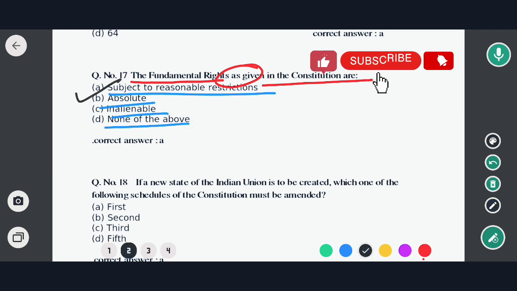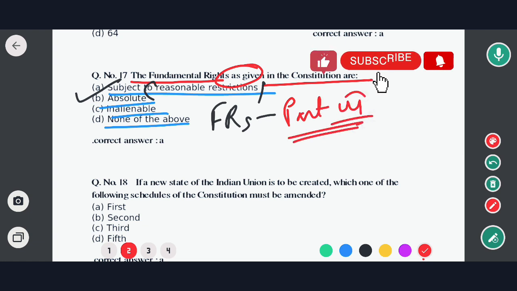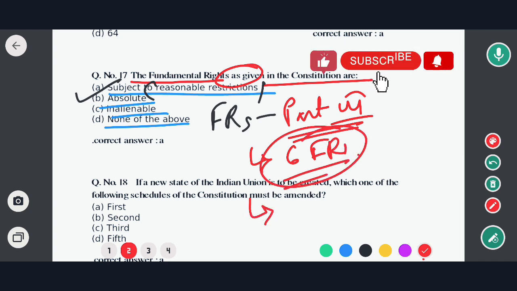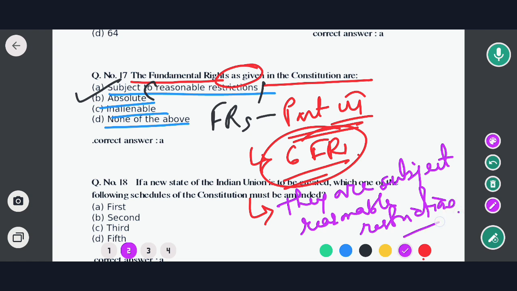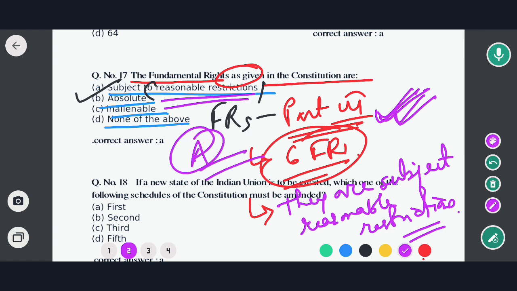So the correct option would be subject to reasonable restriction. That means fundamental rights are given in which part? Part 3. Okay, there are a total of 6 fundamental rights given under the Indian Constitution. So all these rights are not absolute, but they are subject to reasonable restrictions, isn't it? Whatever rights have been given, we have been given the freedom to fully enjoy those rights. Okay, but here some reasonable restrictions have also been given. So in this case option A would be the correct answer. So now move to the next question.